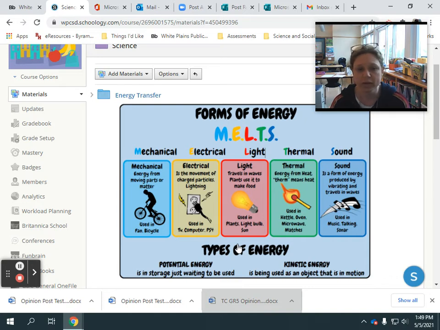Light travels in waves, and plants even use it to make food. Think back to photosynthesis. That's a form of light energy. And it's used in plants and light bulbs, and the sun, of course, is light energy for the whole Earth.